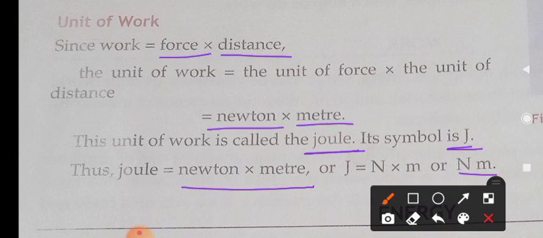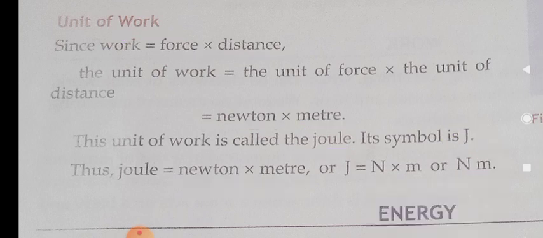The unit of work is joule and its symbol is capital J. If you write N m and J, both are the same. Both are units of work. Do you understand this? What is the unit of work? The unit of work is joule or Newton meter. Is it clear, children? Yes, good.